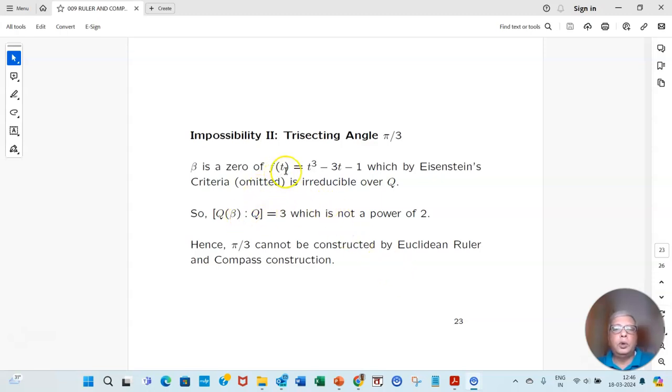So if we could trisect pi by 3, the field extension needs to have degree 3, which is impossible for ruler and compass. So trisecting pi by 3 is impossible.